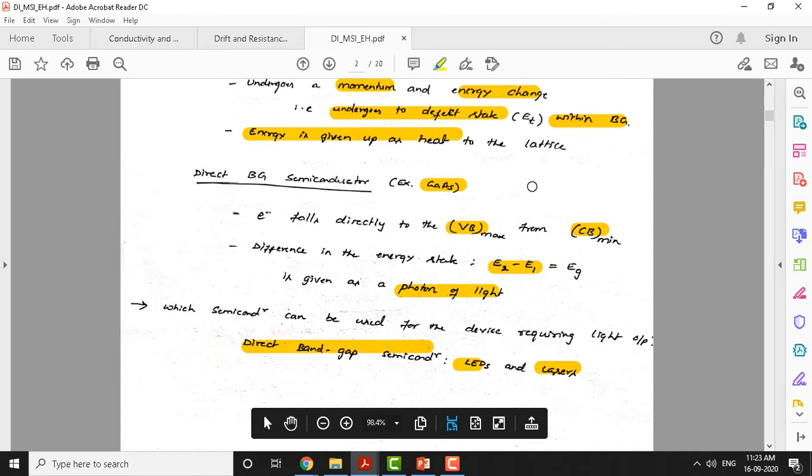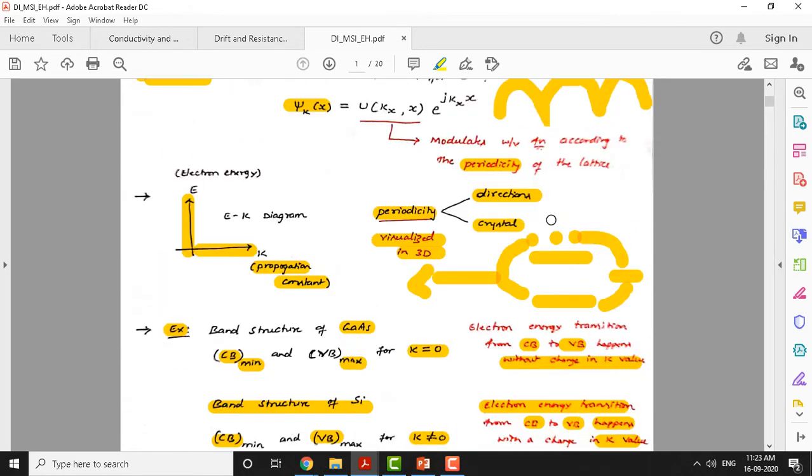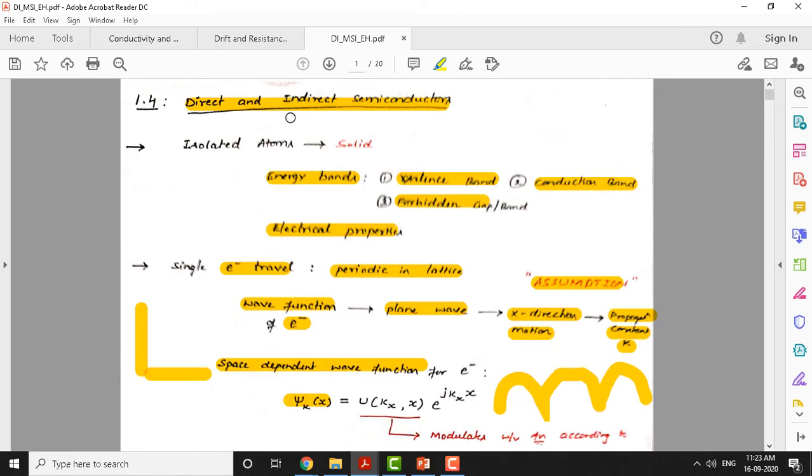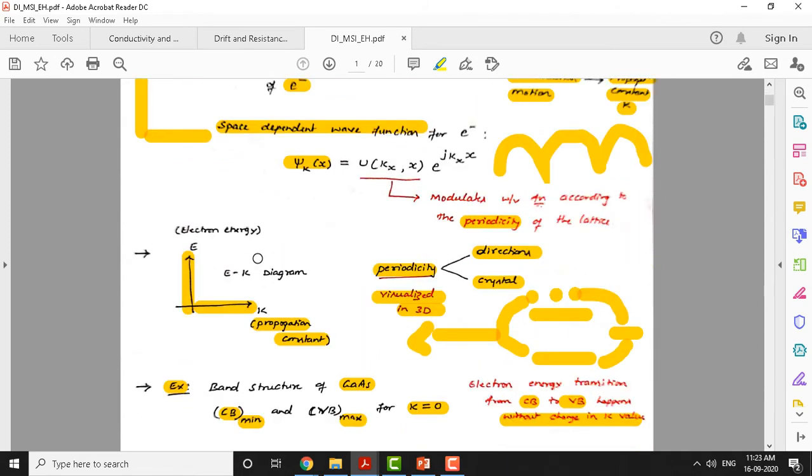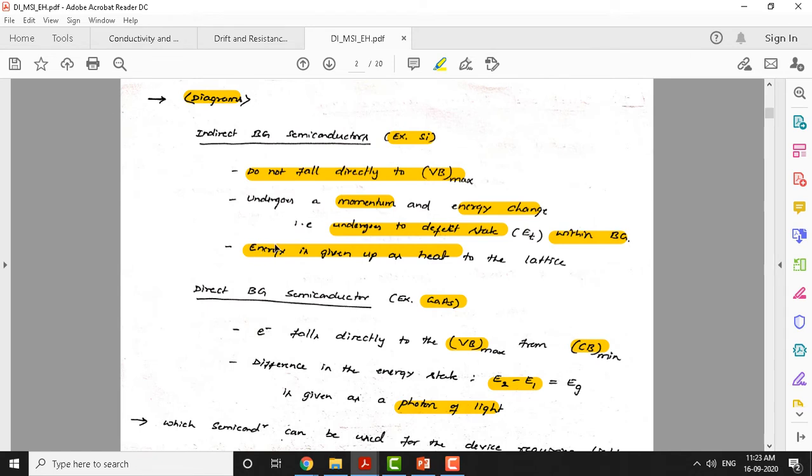With that, I think we have covered what we mean by direct and indirect band gap semiconductors. We have discussed the E-k diagram, and we have also given the output energy with reference to indirect band gap semiconductors and direct band gap semiconductors here.